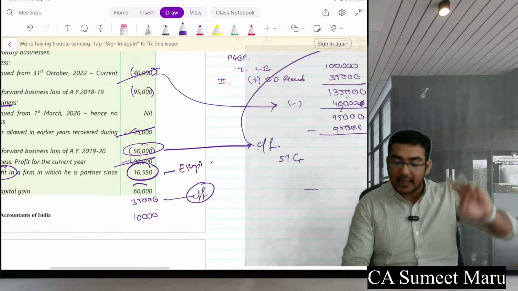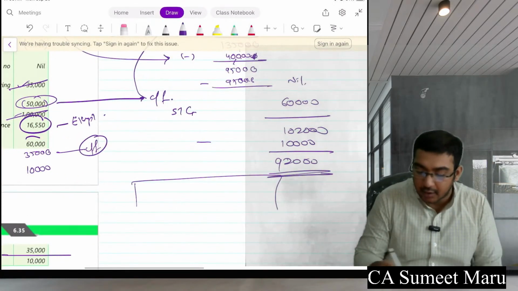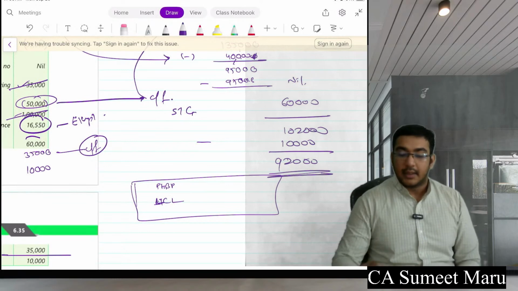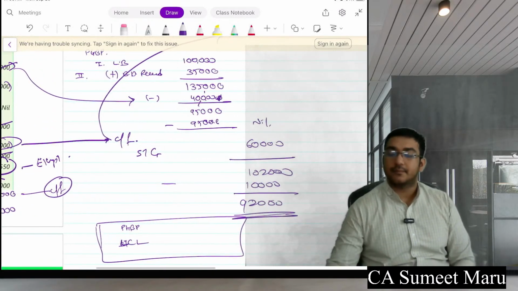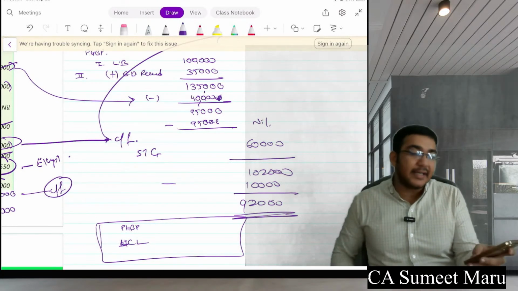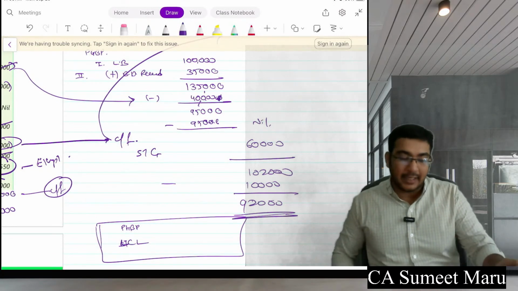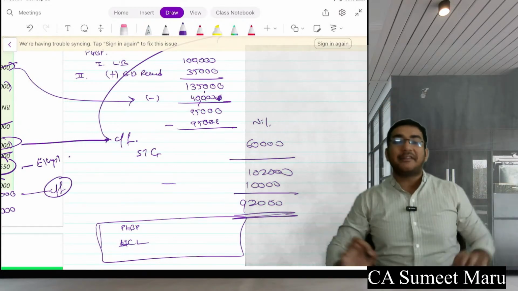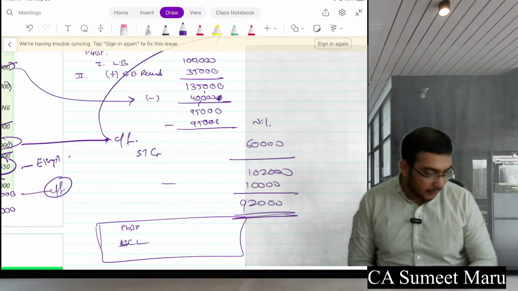Two losses have been carried forward that you will write separately here. One is your PGBP loss, and another is your long term capital loss. Everyone clear with this solution? I'm not writing everything in detail because it will consume more of our time, and you already know, so I'm not going into detail of that. But if you have any query on any specific point, please let me know.